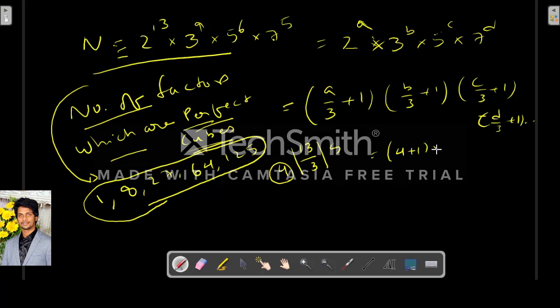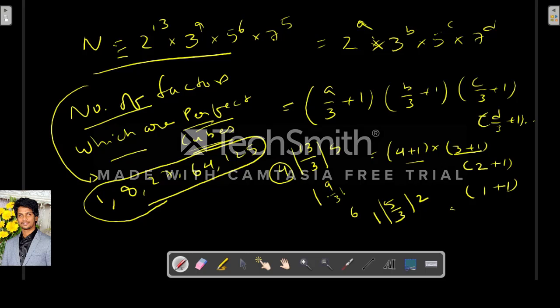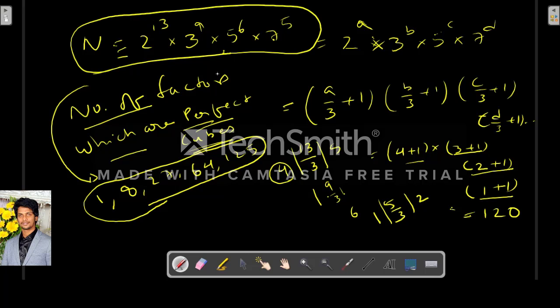So here 4 plus 1 into, b by 3, b is 9. So 9 by 3 is directly 3. So 3 plus 1 into, c is 6, right? 6 by 3 is 2, plus 1 into, d is 5. So 5 by 3 falls between 3 1s are 3 and 3 2s are 6, so between 3 and 6, right? So you have to take 1 plus 1. So here 5 into 4, 20, 20 into 3, 60, 60 into 2, 120. So the number of factors which are perfect cubes for this number is 120.